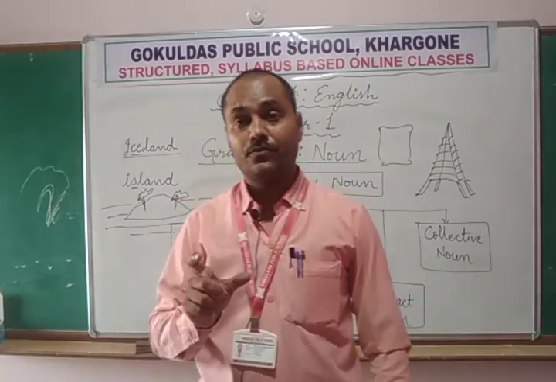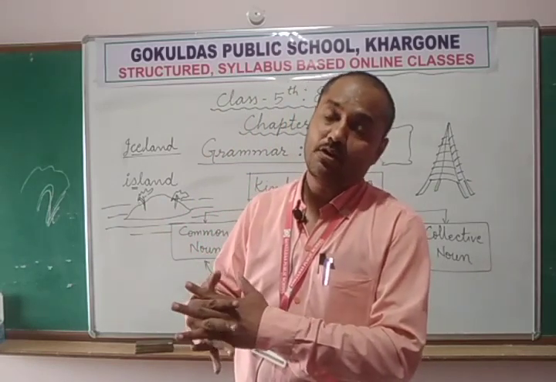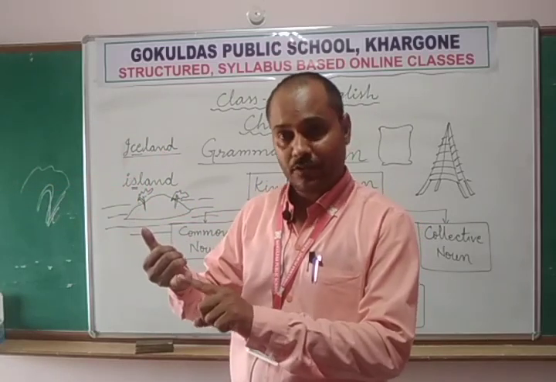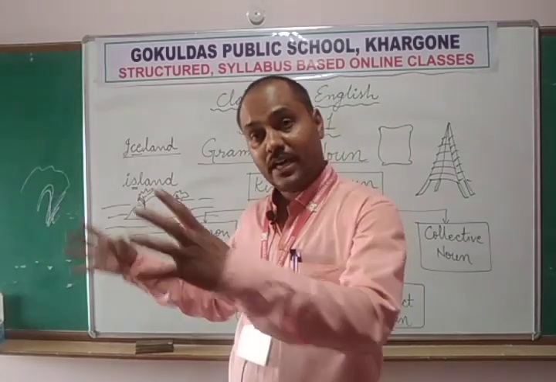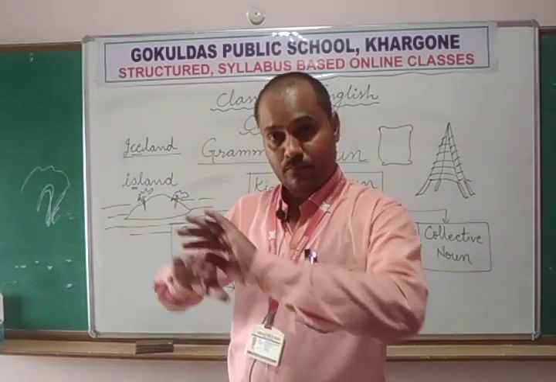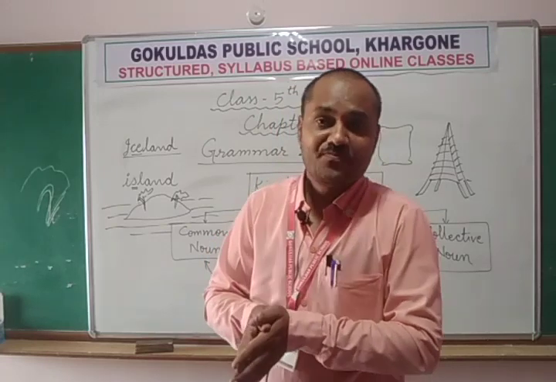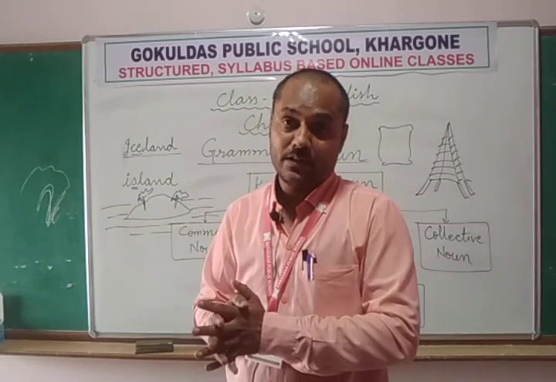Herd is used when a mixture of different kinds of domestic animals is there. Just like in a single group there are cows, buffaloes, sheep, goats. If they are together, we can call them a herd of cattle. Cattle means domestic animals.